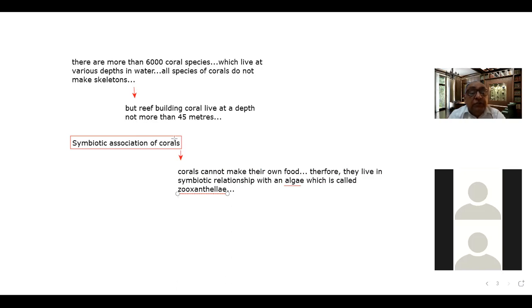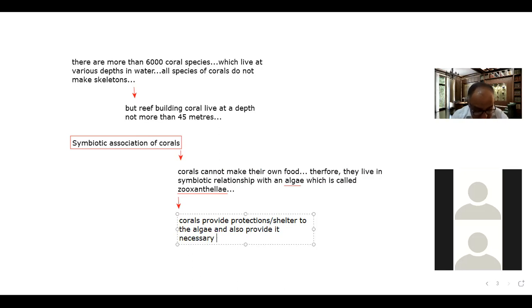Corals provide protection or shelter to the algae, and also provide it necessary elements for photosynthesis.